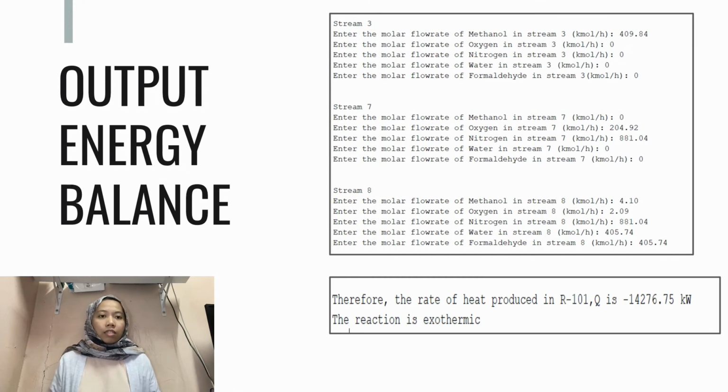Same goes for the energy balance. The program will ask the user to enter the molar flow rates for all the components, but here according to the streams. There are 3 streams in R101, which are stream 3, stream 7 and stream 8. Then the program will calculate the Q, which we will get negative 14,276.75 kilowatt. Since we can see that there is a negative sign, the whole reaction involved in R101 is negative. Therefore, the message "the reaction is exothermic" will appear.